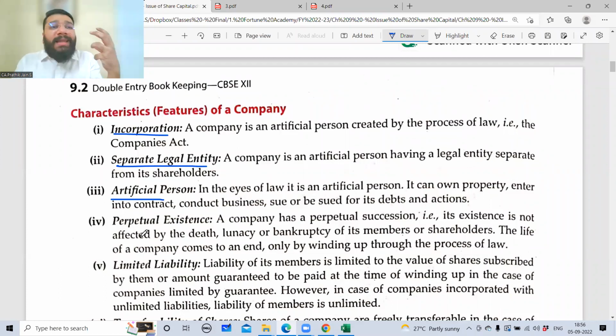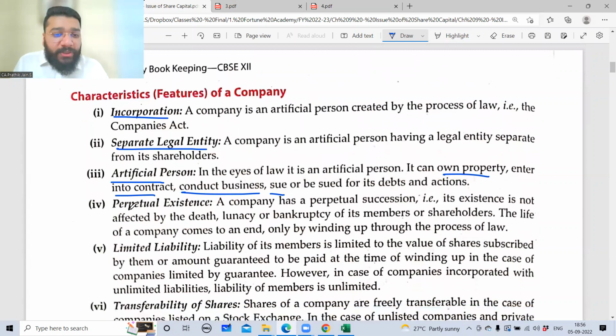By being called an artificial person, what is the benefit for the company? The benefit is that the company can own property in its own name. They can enter into contracts with a human being or, let's suppose, any other artificial person. They can do the business by themselves in their name. They can sue or be sued. The case can be filed in the name of the company or the company can file a case against somebody else, right? So this is the third feature. Fourth feature is perpetual succession. Perpetual succession means what?